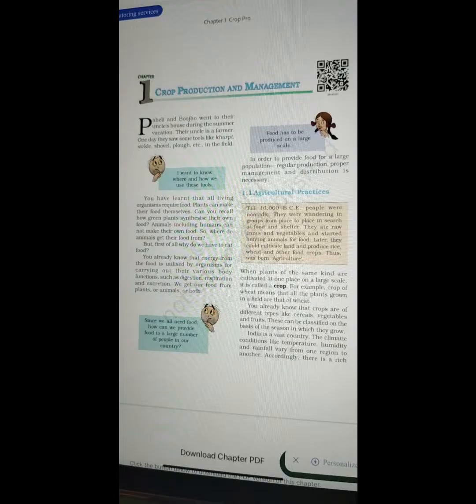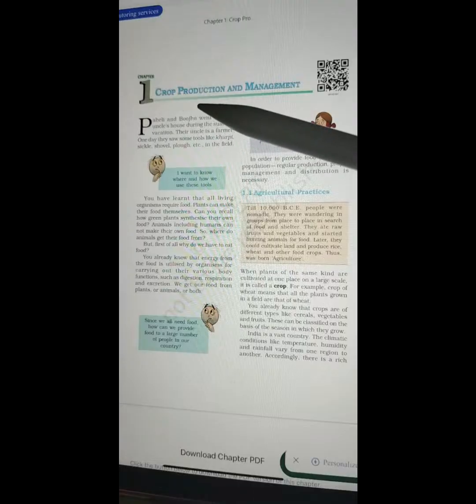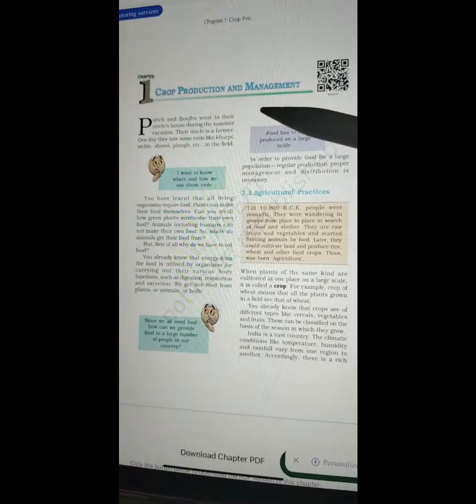In today's live, we will be reading Chapter 1 Crop Production and Management from Grade 8 Science NCERT. I hope the screen is visible to everybody. Everything is clear. So let's begin with the reading of Chapter 1 Crop Production and Management.